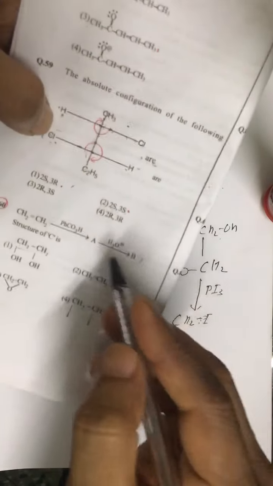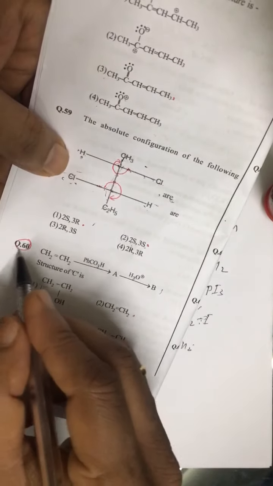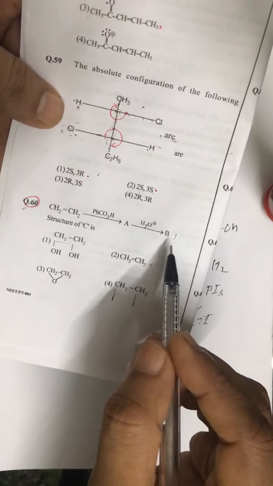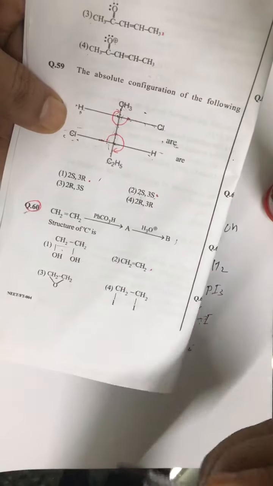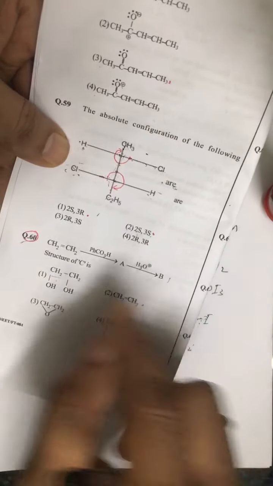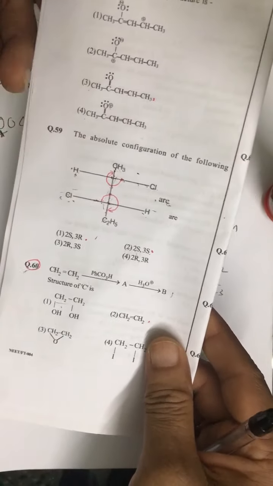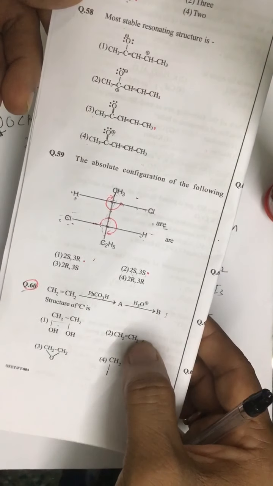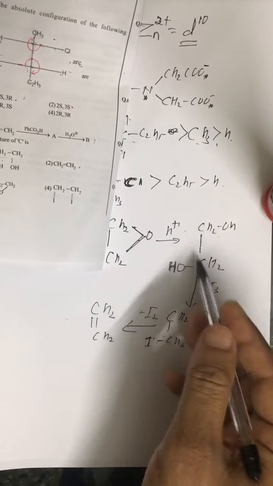So we don't have this conversion, so you can cancel this question number 60. Otherwise the correct answer should be this one, that is the first option, that too from opposite sides. There is no problem. 60 should be the first option. The second is possible only if these further conversions are given.